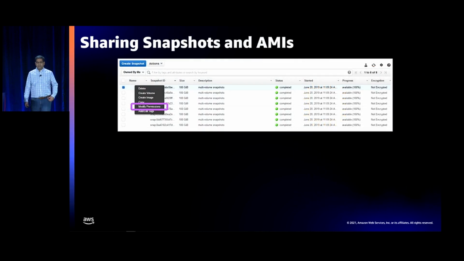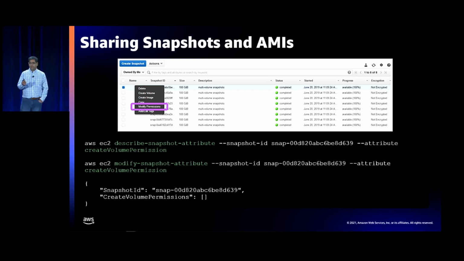So how do you share a snapshot or an AMI? On the EC2 console, you can go in, and there's a tab for modify permissions. If, like me, you like the CLI, here's the CLI command. You can use modify-snapshot-attribute to change the permission, and there you can see the attribute you want to set.